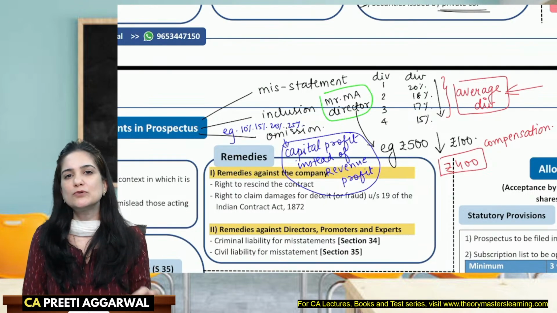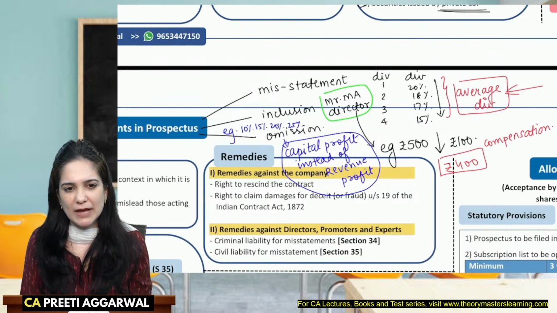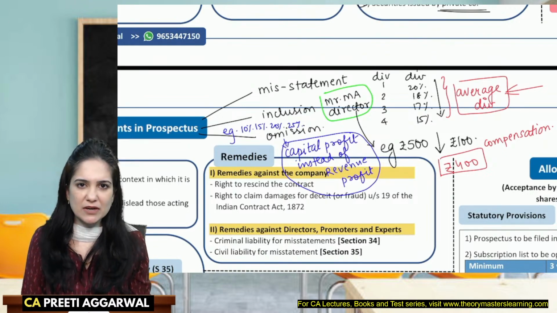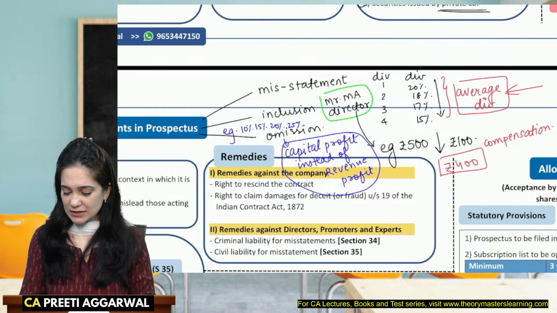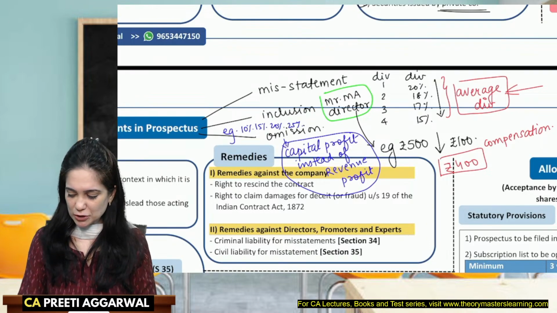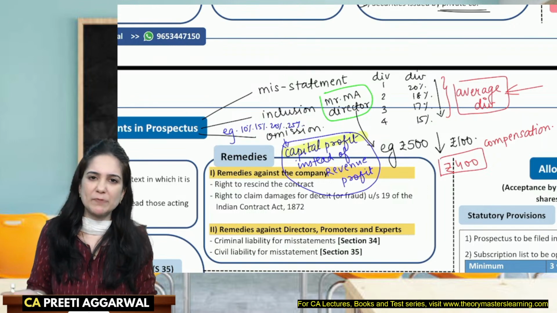See, you cannot use capital profits because they are not going to be earned every year. I may not earn this profit every year. Revenue profit is from regular business activity. So because this capital profit cannot be used for declaration of dividend, this omission makes the prospectus misleading.